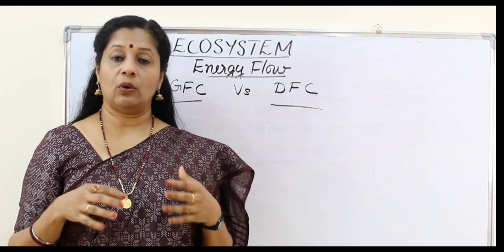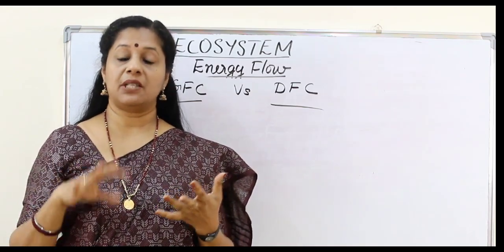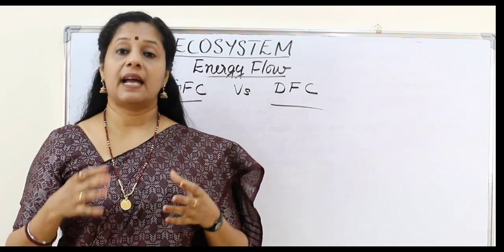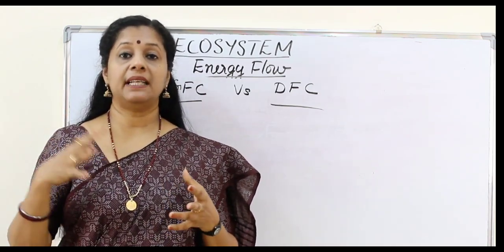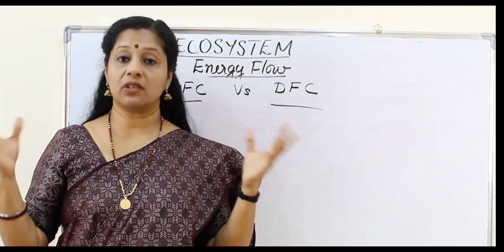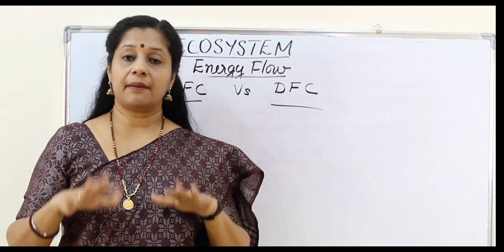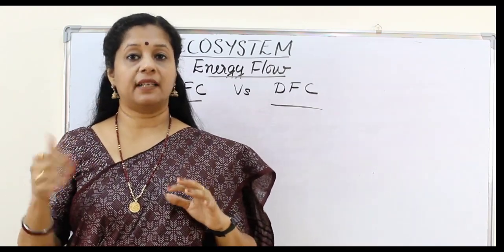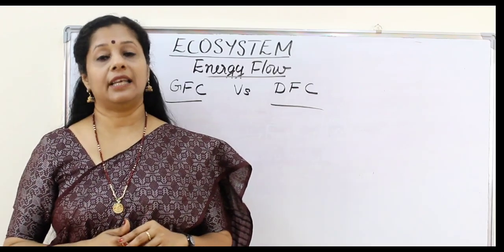Why? Because on the surface of Earth, that means in the terrestrial ecosystem, large species of plants and animals are there. As I mentioned, they may not be completely eaten by the other trophic level. Other than that, they also die, since they are large in number, so that they turn into detritus immediately. So the detritus food chain is acting more in the terrestrial ecosystem.